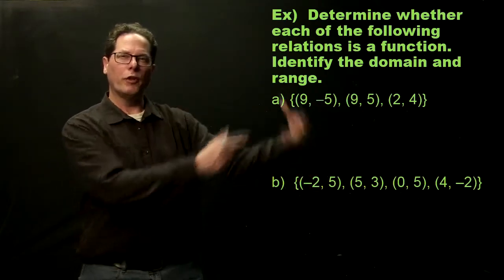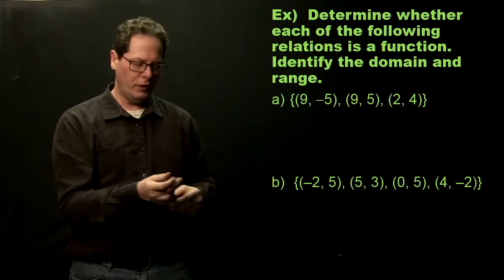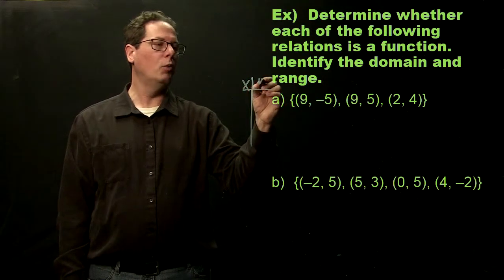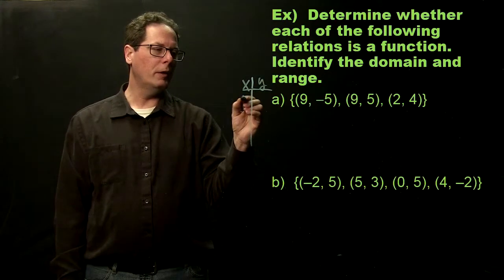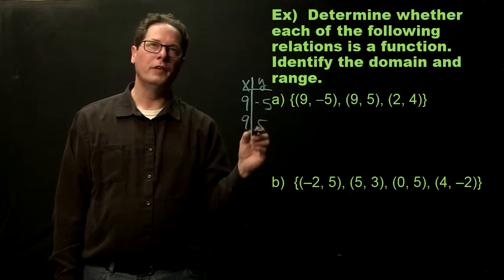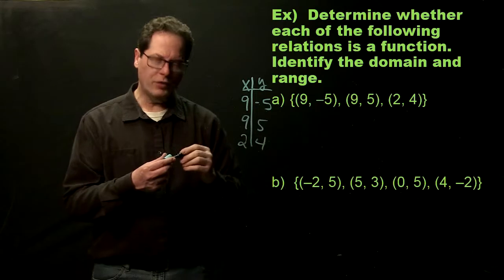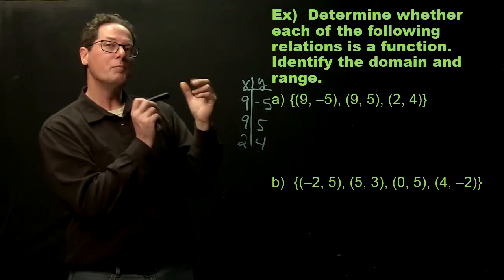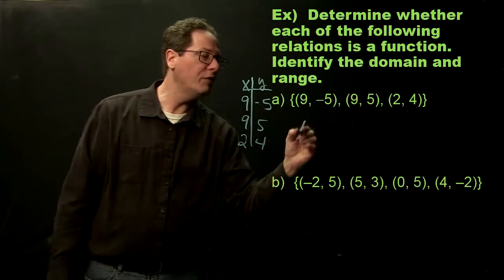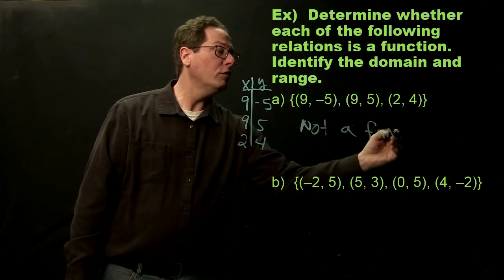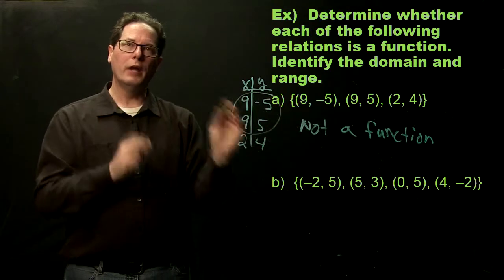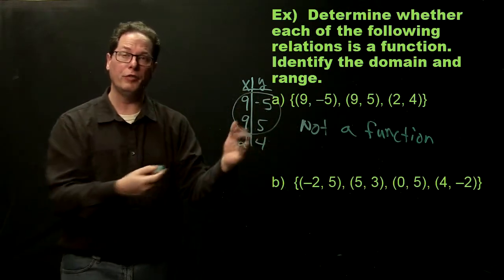These are relations, so they're ordered pairs. You have an input and an output. If it helps, sometimes people like to do a little t-chart. An X and a Y. For this first example, the inputs are 9 takes you to -5. A 9 takes you to a +5, and a 2 takes you to a 4. Now, if this looks a little strange to you, like these two 9s, it's because we're not used to working with non-functions. This thing is not a function. And it's because that 9 has multiple outputs. So here is the problem. 9 takes you to -5, and 9 takes you to +5.